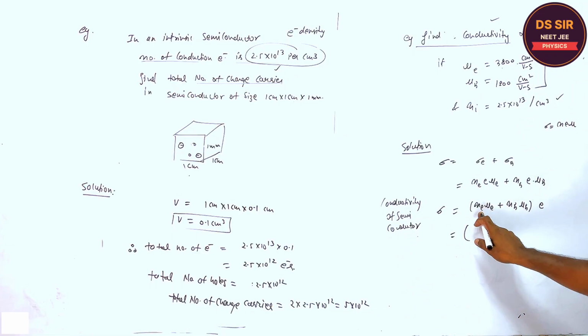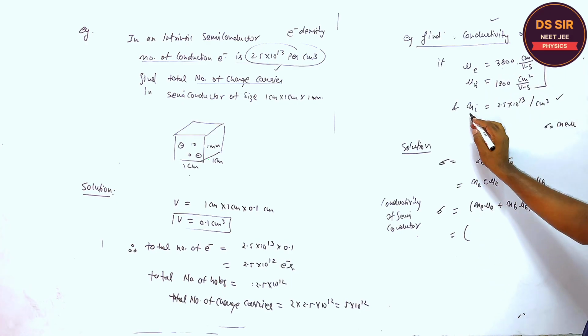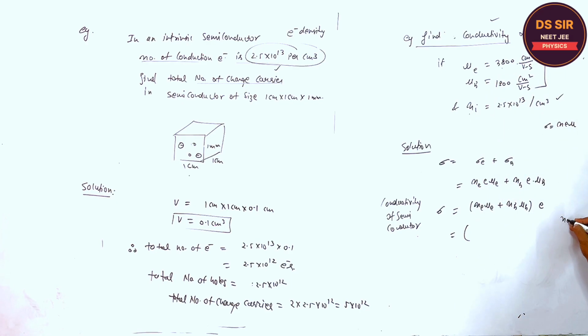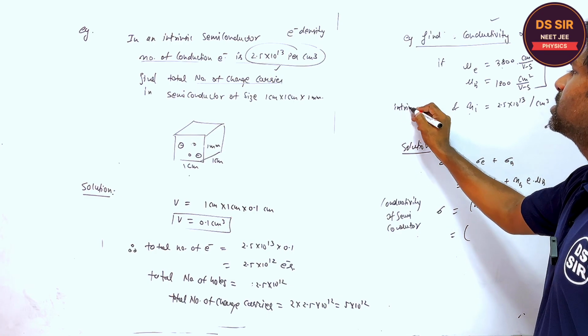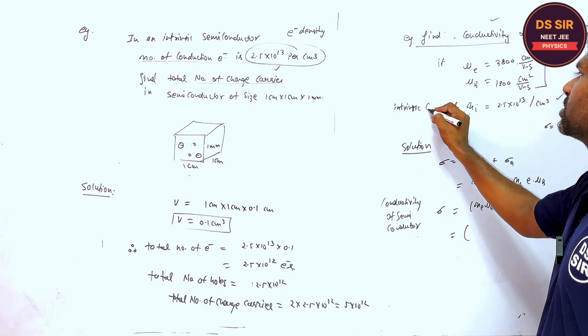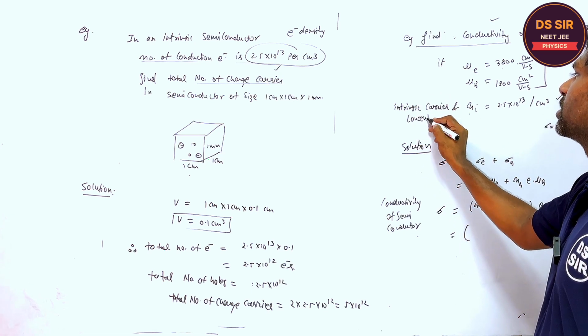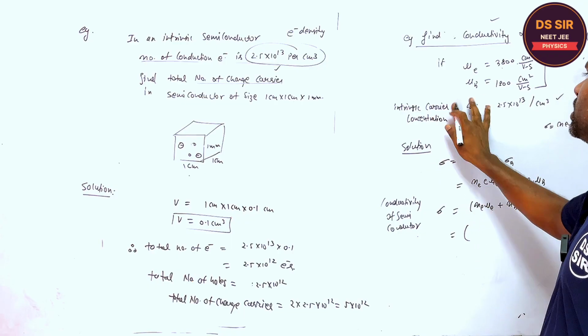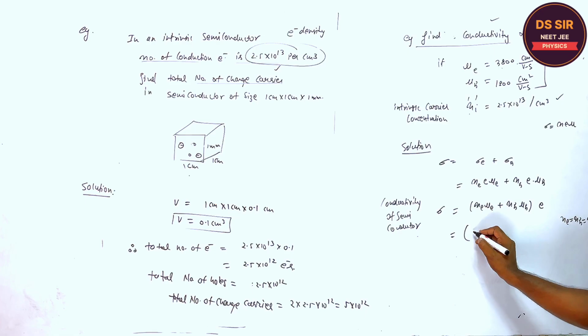So Ne, what is Ne? For the intrinsic semiconductor, Ne is equal to Nh is equal to Ni. What is Ni? It is called the intrinsic carrier concentration. It is given, so it is 2.5 into 10 to the power 13.